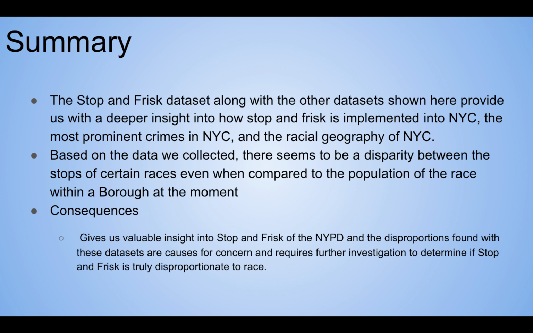Based on the data we collected, there seems to be a disparity between the stops of certain races, even when compared to the population of the race within a borough at that moment. As a consequence, we are given this valuable insight into how stop and frisk is being implemented within the NYPD, and the disproportions found within these datasets are causes for concern and require further investigation to determine if stop and frisk is truly disproportionate to the race.